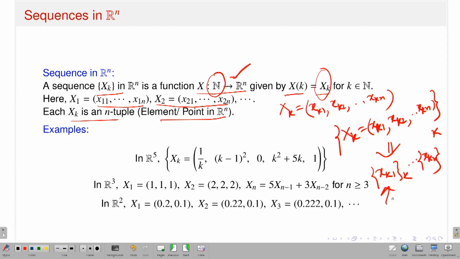This is a sequence in R, this is also a sequence in R. So given a sequence capital Xk in the n-dimensional Euclidean space, I will have n component sequences in the real line.